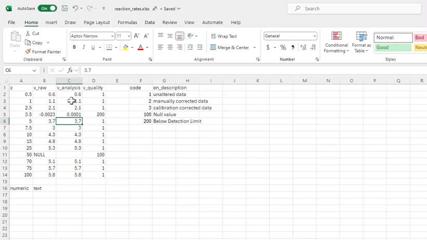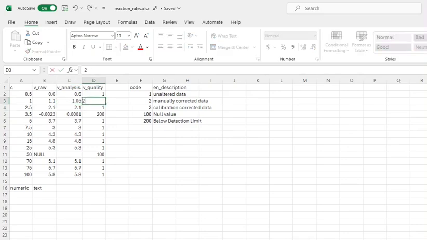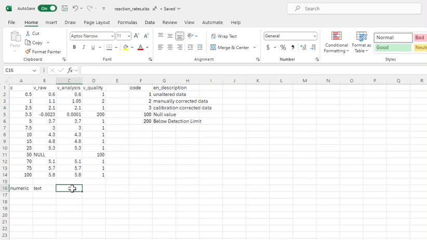Another example is perhaps this value, where I knew there was a jump in the instrument and I went back and did a manual fit in order to calculate that initial velocity, and maybe it's actually 1.05. So I'm going to annotate that I have manually corrected the data. Now we can see that my analysis column is definitely a numeric value, and my quality column is also numeric. I'm dealing with all numeric codes.